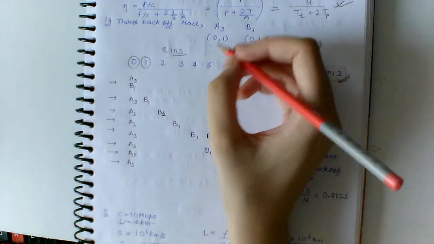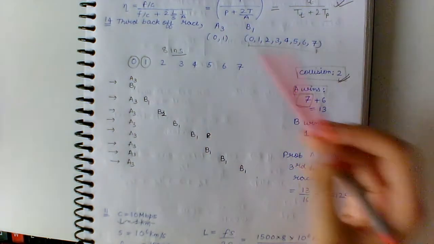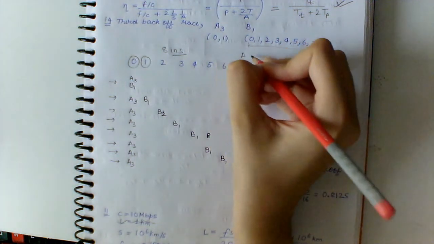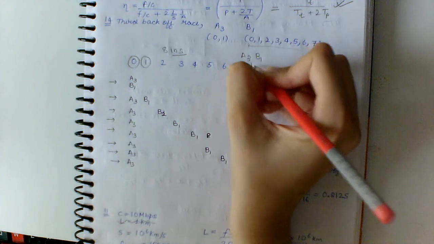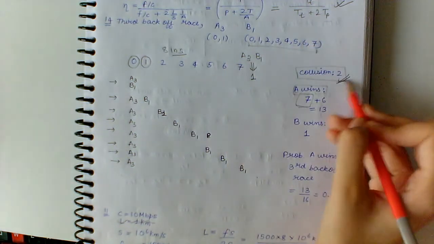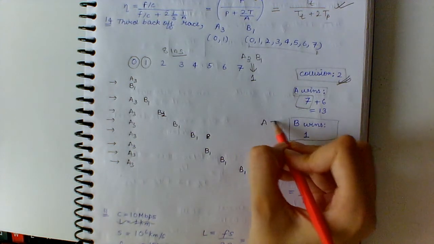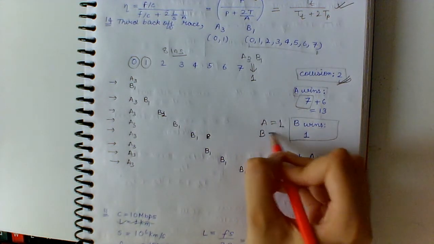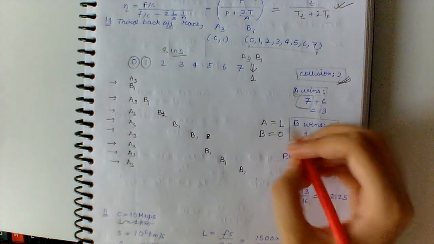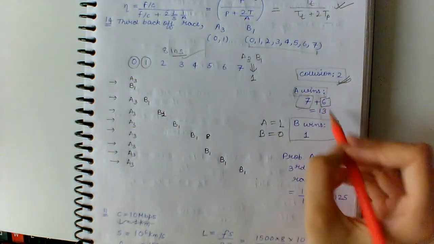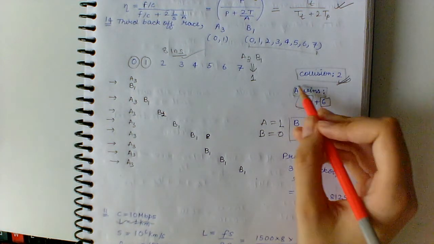Now moving on to when A3 chooses 1. When A3 chooses 1, the collision occurs when B1 also chooses 1. B wins when A chooses 1 and B chooses 0. Other than that, in the 6 instances that are left out of a total of 8, A wins.